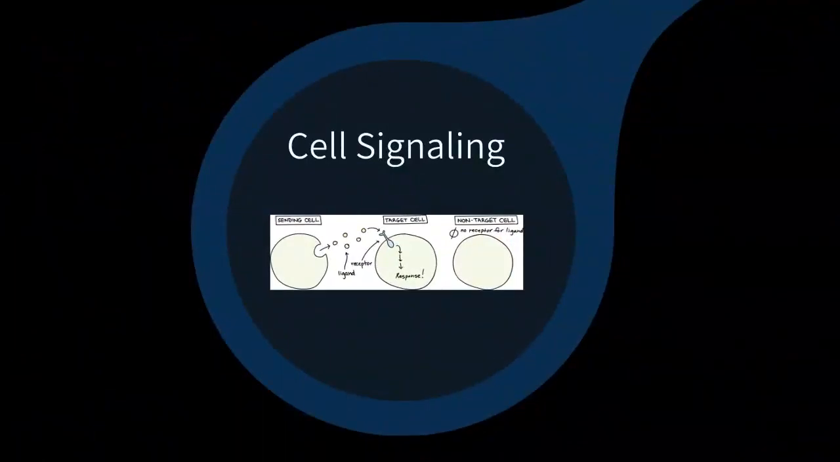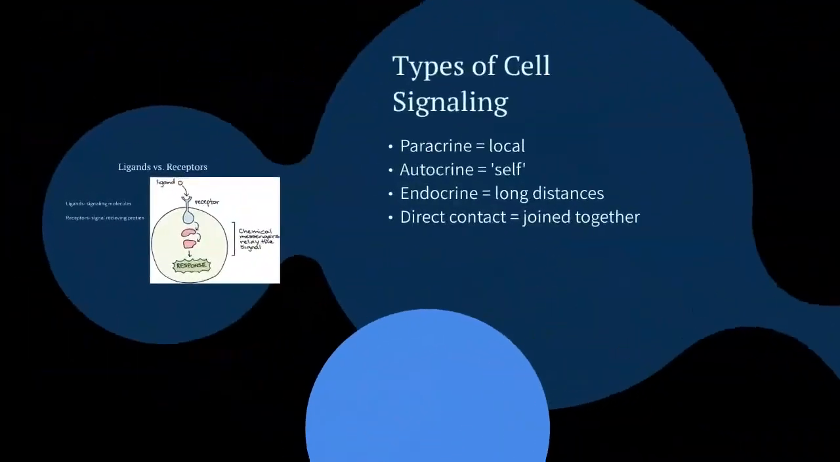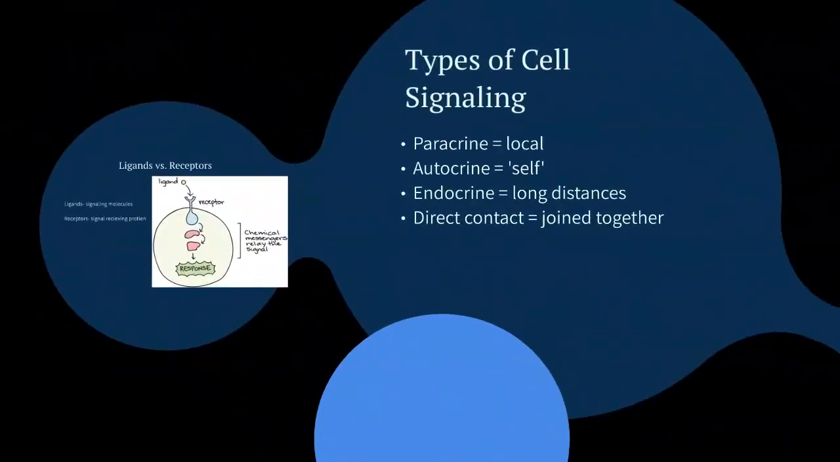Next, we have cell signaling. How do our cells talk to each other, and how are these signals sent from our brains? There are 4 different types of cell signaling that our body undergoes. First is paracrine, which is local: cells that are closely related to each other are able to talk. Next is autocrine, which is self. Our cells themselves signal themselves.